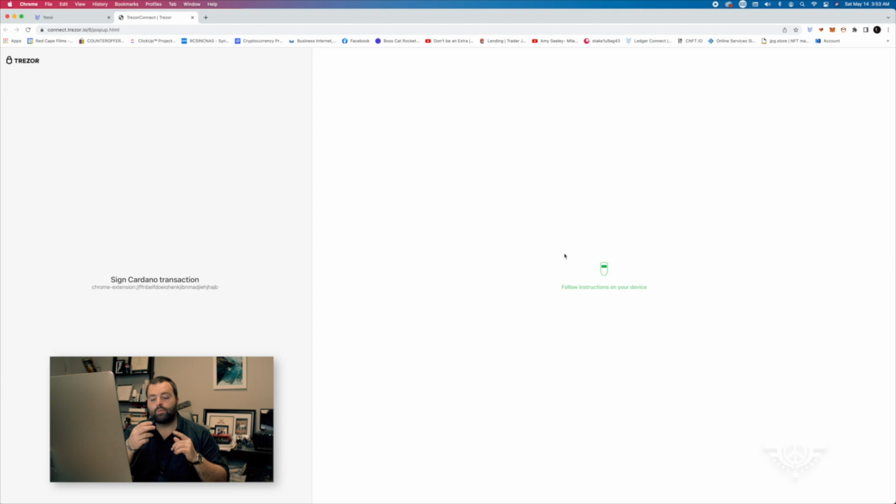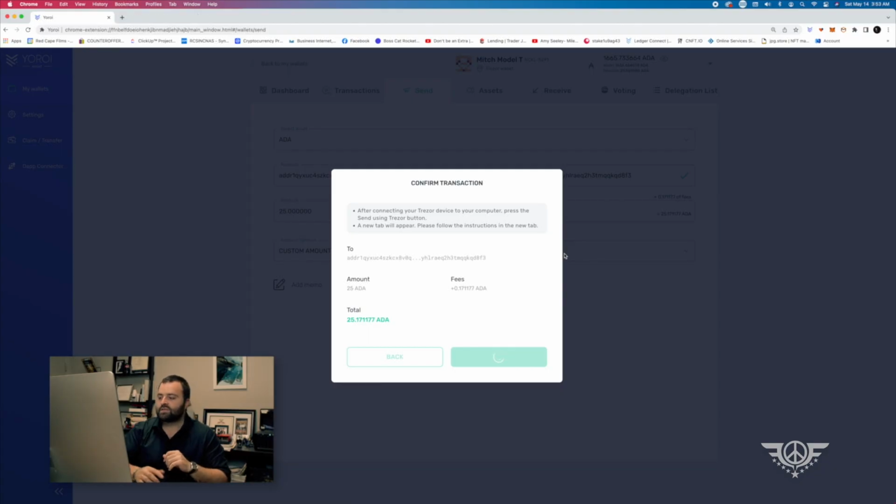So again, the beautiful thing about a hardware wallet is that I have to accept this transaction with my physical device. So if somebody gets access to my Nami wallet, they could just send funds away to their own. While for me, you have to have this physical device and know the PIN. So I just confirmed that transaction.